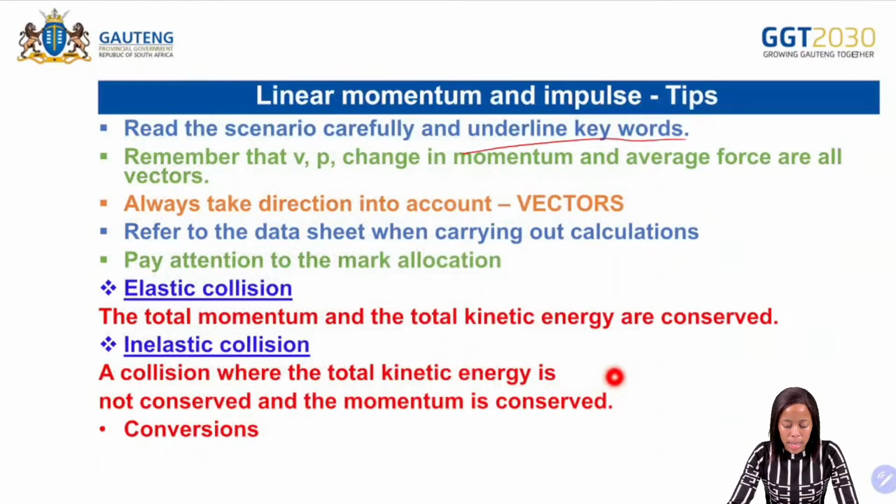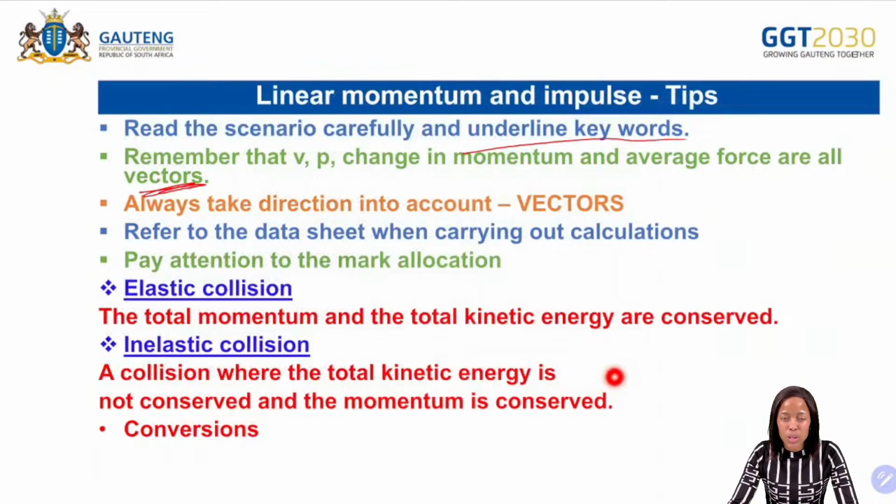Remember that velocity, momentum, and the change in momentum, the average velocity, they are all what? They are all vectors. So remember, very, very important. When it comes to momentum, we need to emphasize the direction. So you will choose for yourself. For example, if it says the object is moving to the right, then you know that you take right as positive. Object is moving to the left, you take your left as your negative. Okay. So emphasize vectors.